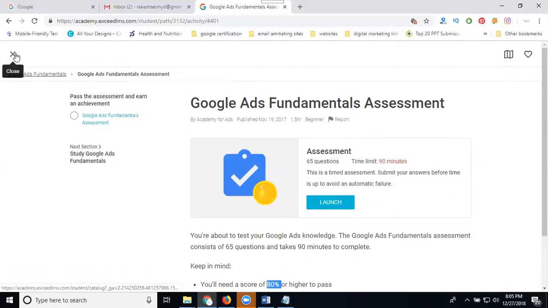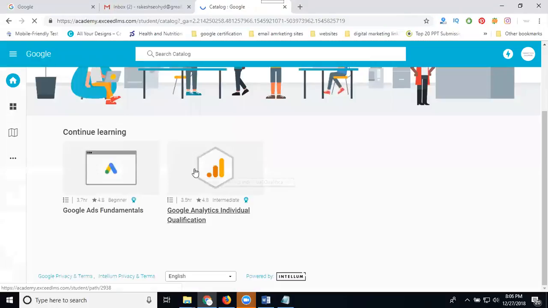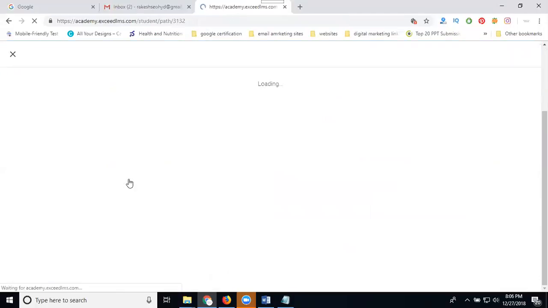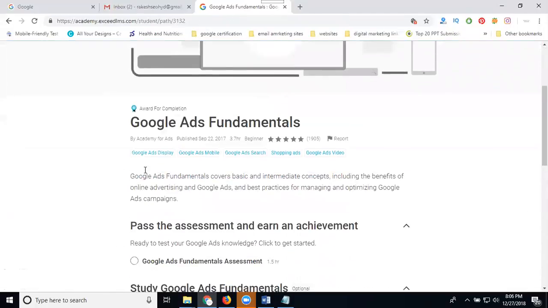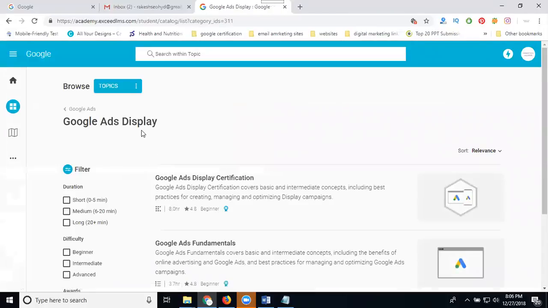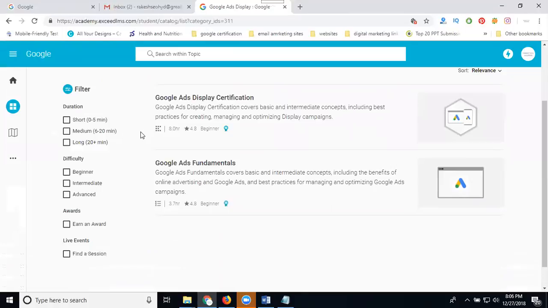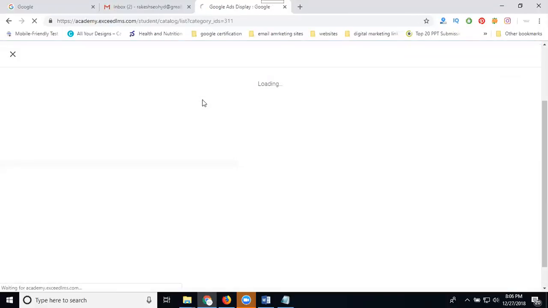So coming back, click this, Google Ads Display. See the topics for reading purposes. Google Ads Display certification, Google Ads Fundamental.